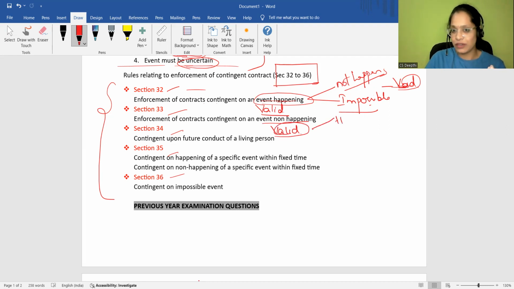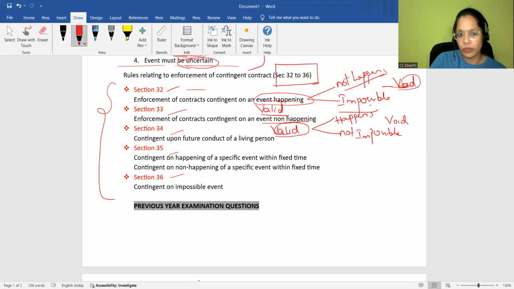If it rains, if it happens, or if it is not impossible, then it becomes void. Simple, right? Both are quite opposite. Section 32 on event happening. Section 33 on event non-happening.